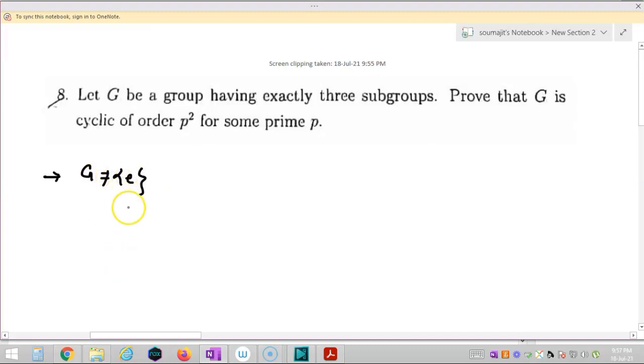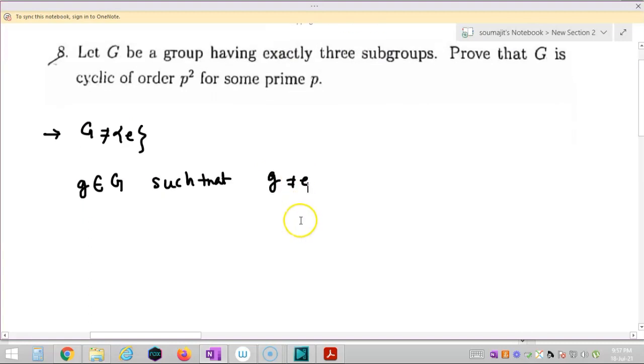Then I will get an element g belongs to G such that g is not equal to identity, right? Now as g is not equal to identity, I am considering H equal to the cyclic group generated by g. Now there are two possibilities: either H is equal to G or H is not equal to G, right?